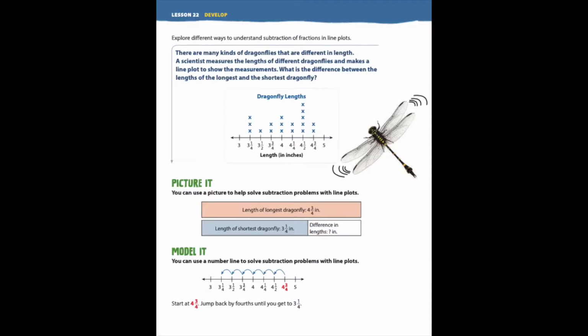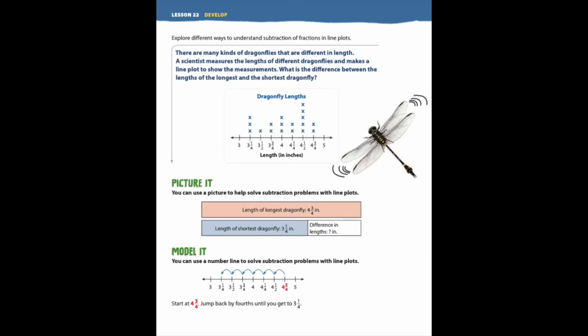Now the next thing that I do is I look on page 480 and I look at how they did it. Same exact problem. They have a picture and model where it's a tape diagram, kind of like we did yesterday. Though I will be honest with you, I prefer to do addition tape diagrams, not subtraction tape diagrams, because you still have to subtract the actual digits anyway. So you may as well just deal with them, in my opinion. If you prefer to do it, then you go on, my love. You do what you do.